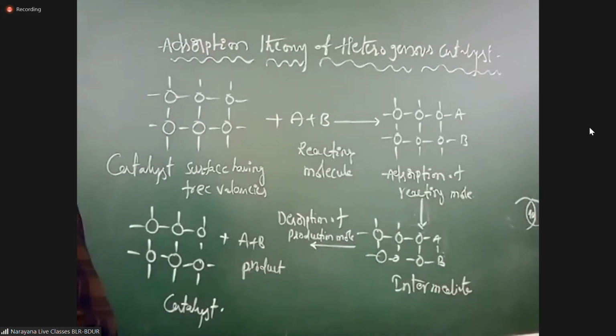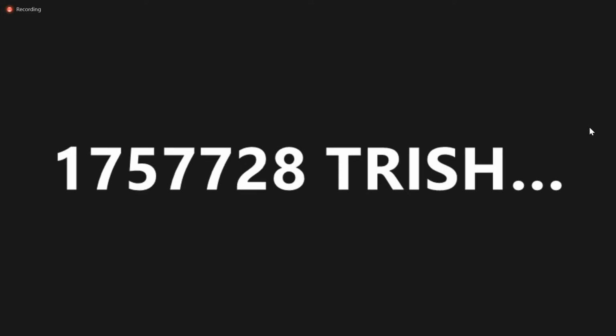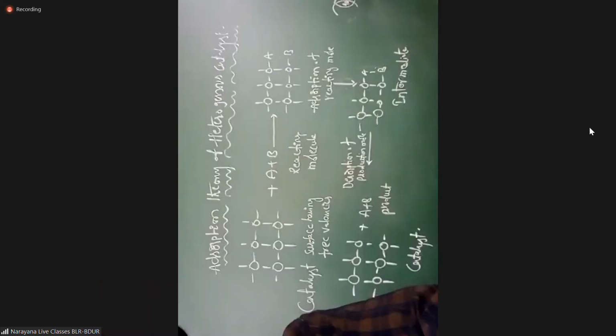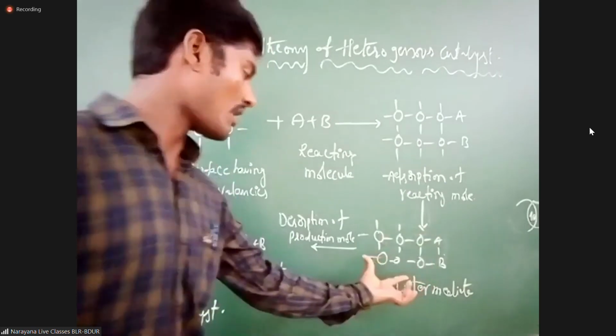Is it clear, students? Generally, they are giving this. So now, reactants and catalyst: the reactants react with the catalyst, you will get an intermediate product. And after some time, what happens?